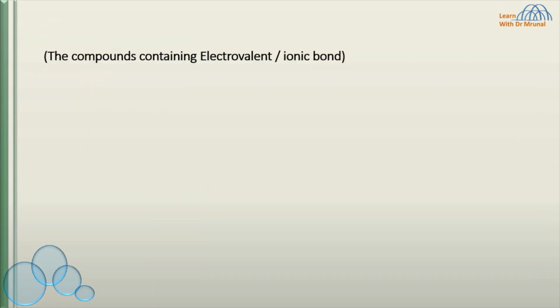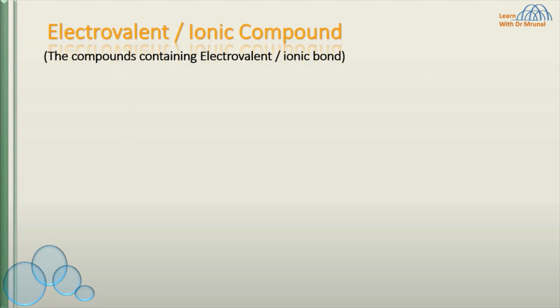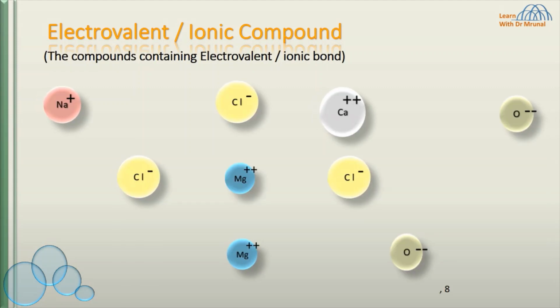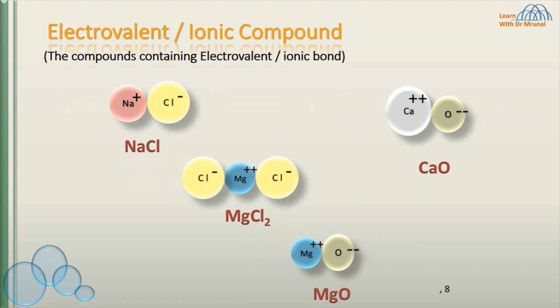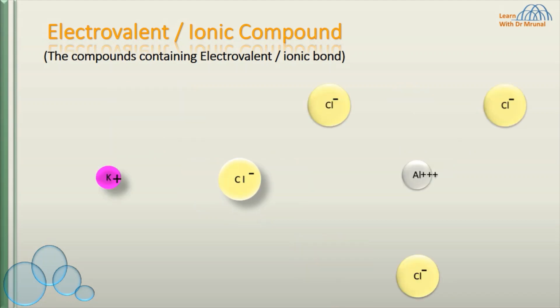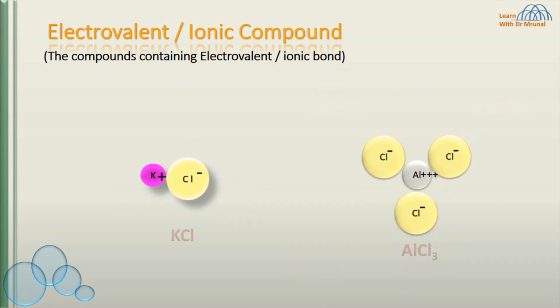The compounds containing electrovalent bond or ionic bond are called electrovalent or ionic compounds. These are few examples of electrovalent compounds: sodium chloride, calcium oxide, magnesium chloride, magnesium oxide. Some other examples are aluminium chloride, potassium chloride.